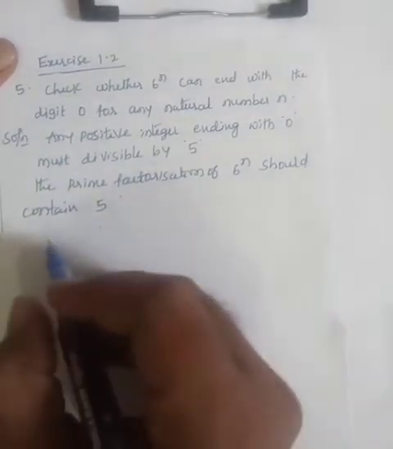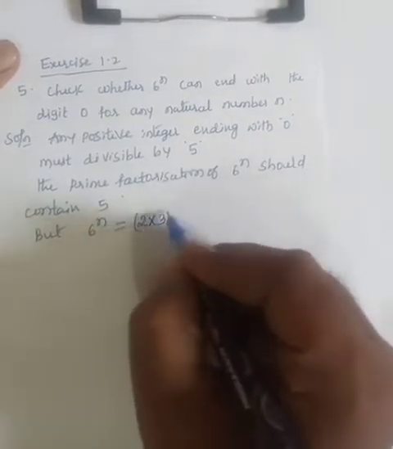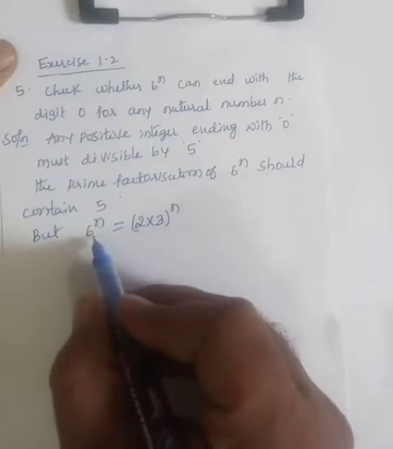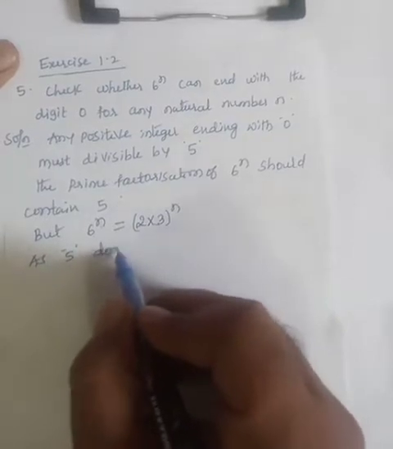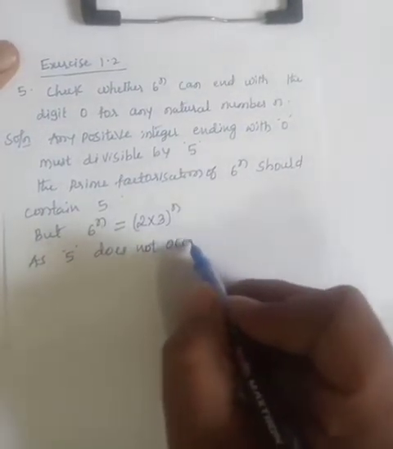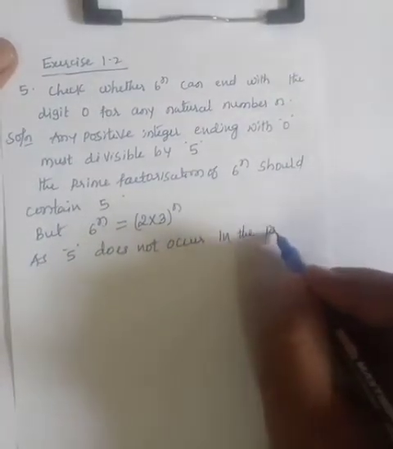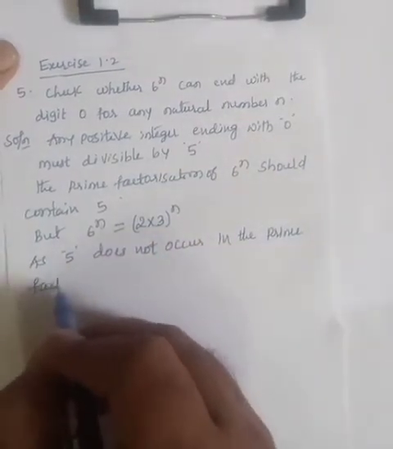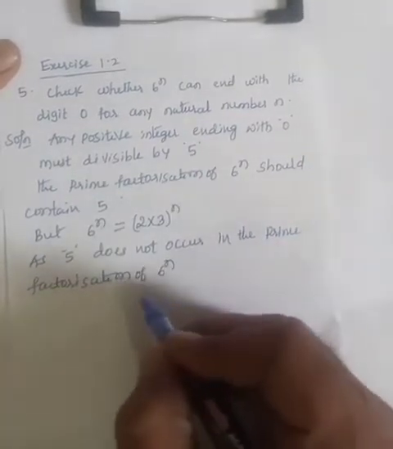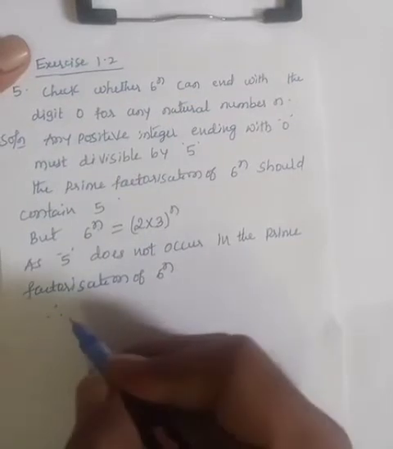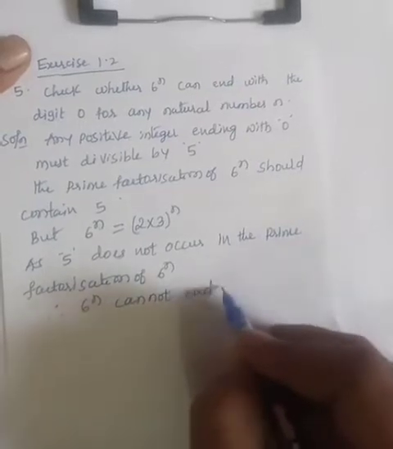5. But the prime factorization of 6 raised to n is (2 into 3) raised to n. See, 2 into 3 gives us 6 raised to n, and 5 does not occur or appear in the prime factorization of 6 raised to n. Therefore, 6 raised to n cannot end with